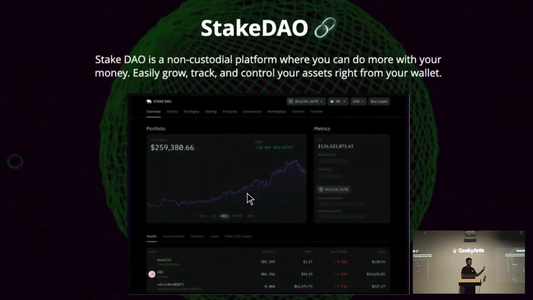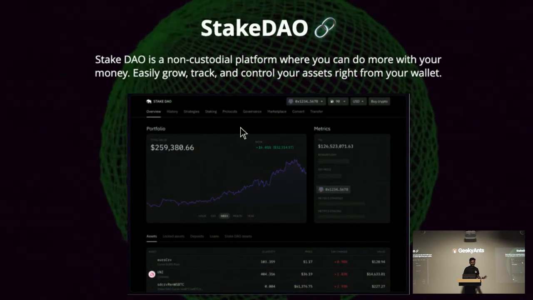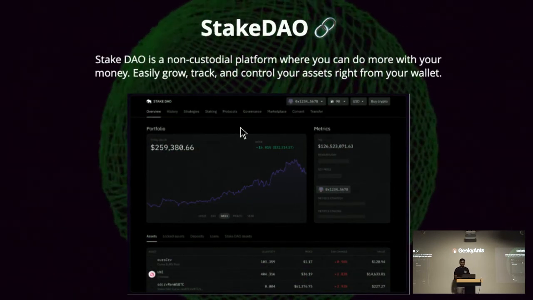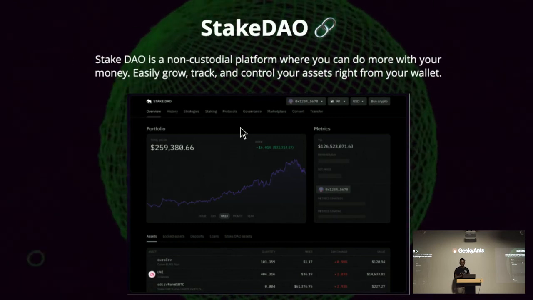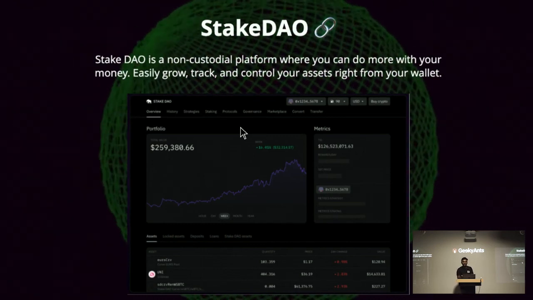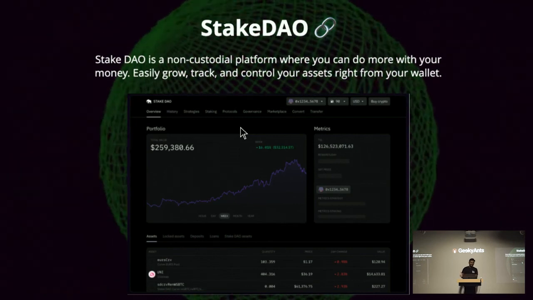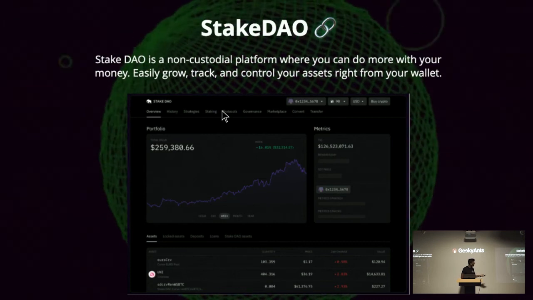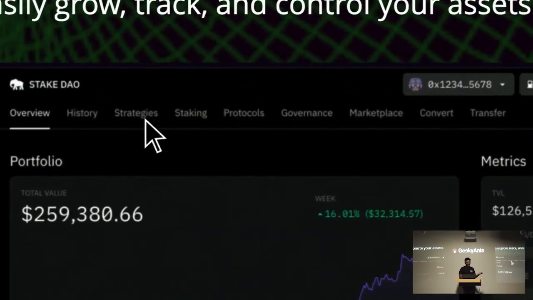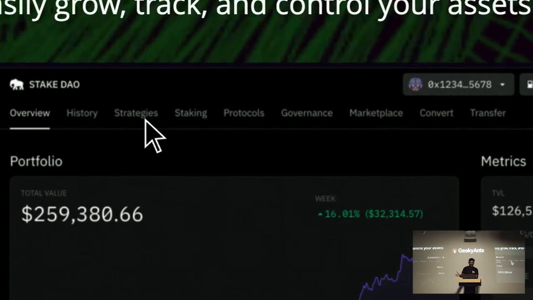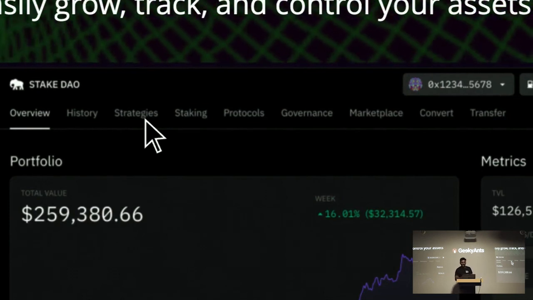So this is the last slide. I wanted to talk about StakeDAO. This is an all-in-one solution, as you can see, for your investment needs. It's a combination of everything, like Smallcase. What Smallcase does is create baskets of good assets and let you buy them at once. StakeDAO has this strategy section, where they have some experts. They create a bucket of good tokens, good NFTs, and allow you to buy it.